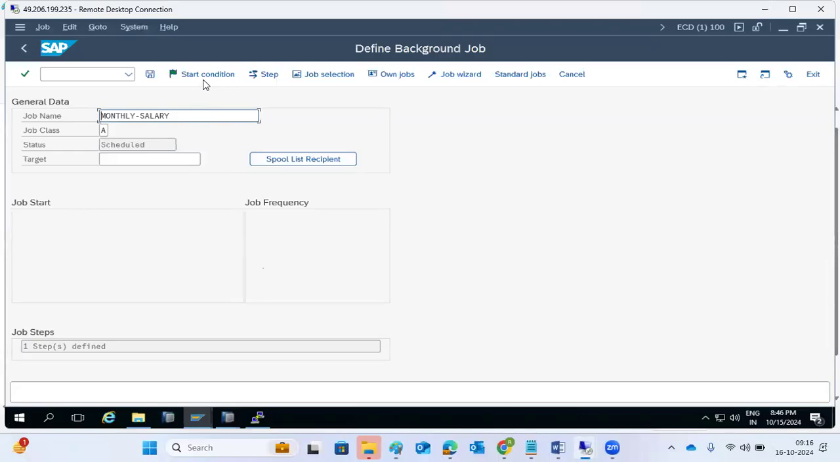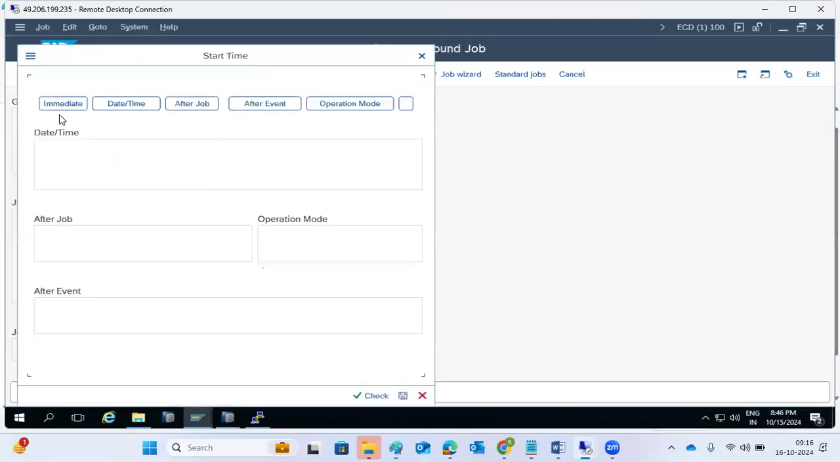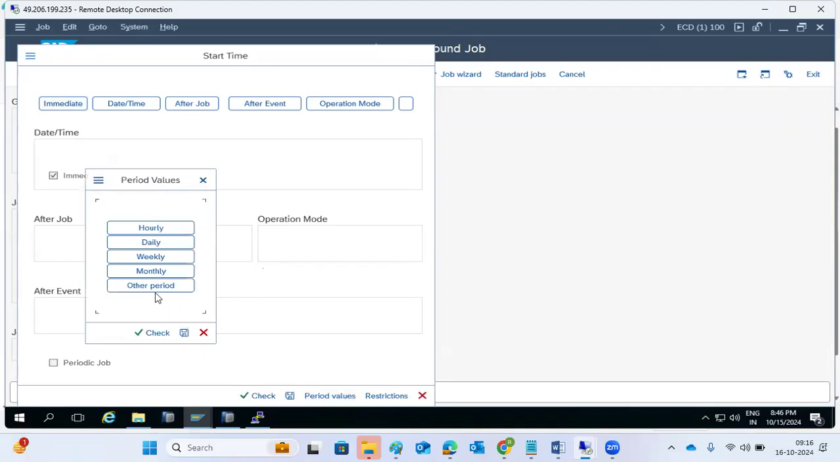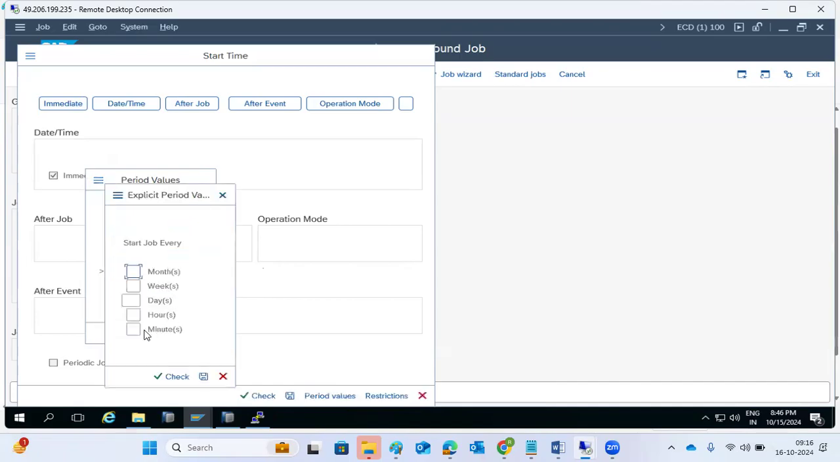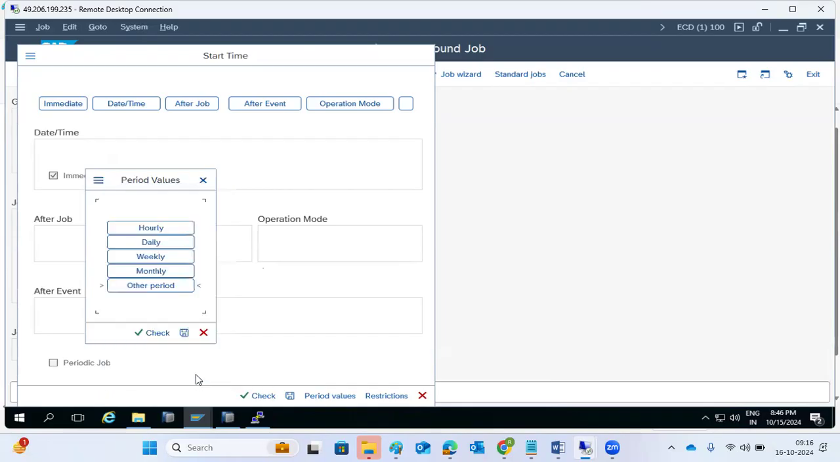If you go to the job startup conditions, how do you want to run the job? Immediately, or at a certain time. We have startup conditions like immediate, but there are also periodic values here: daily, hourly, weekly, monthly, maybe every 5 minutes once, every 2 minutes once, every 3 minutes once. Then you can run it. Then save it.